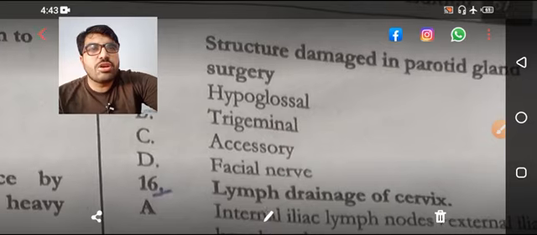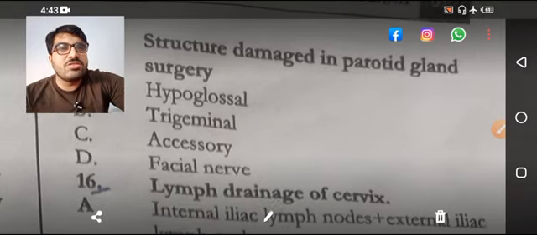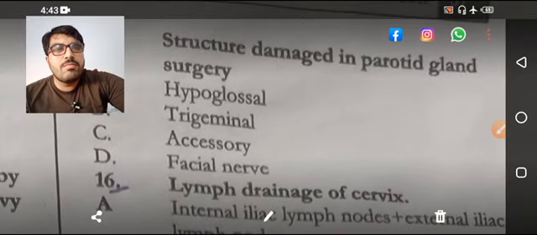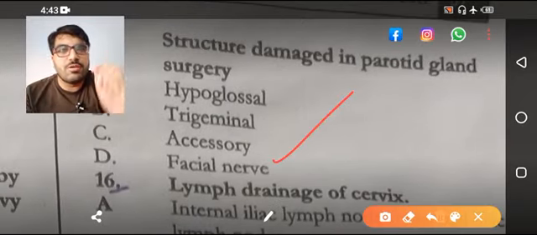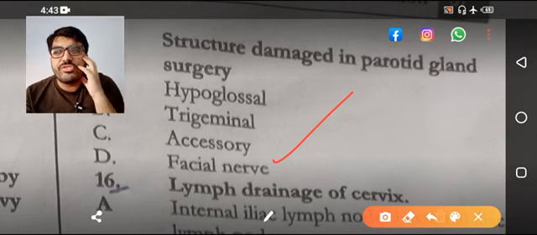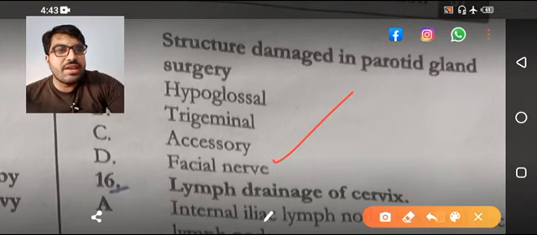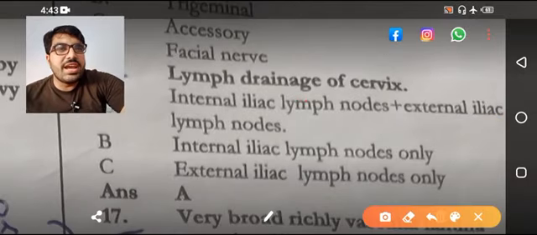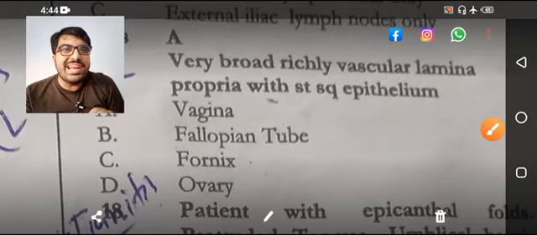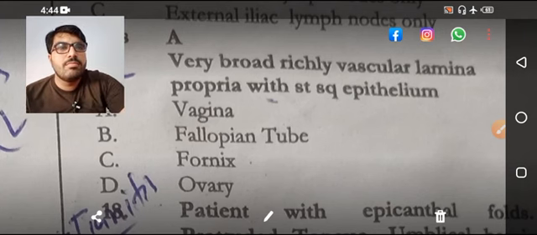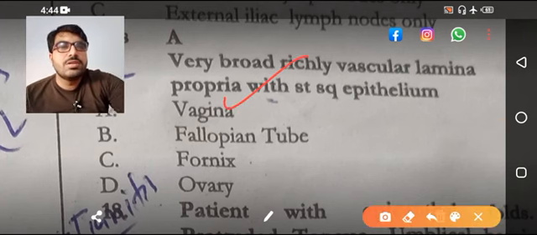Coming next, structure damaged in the parotid gland surgery: the facial nerve. You are going to do the surgery of the parotid gland. Which nerve is damaged? That is the facial nerve. Coming next, lymph drainage of the cervix: both internal and external iliac lymph nodes. Very broad, richly vascularized lamina propria with stratified squamous epithelium, talking about vagina. Coming next,